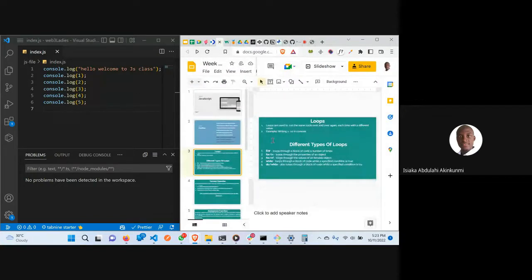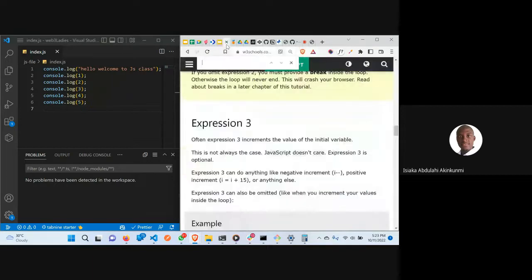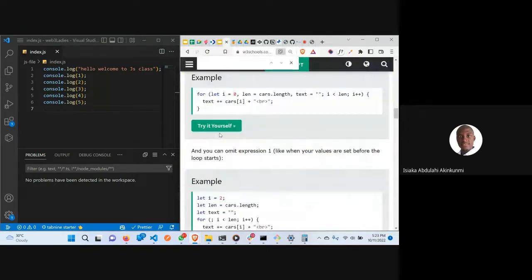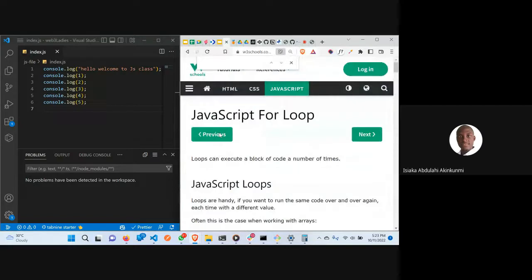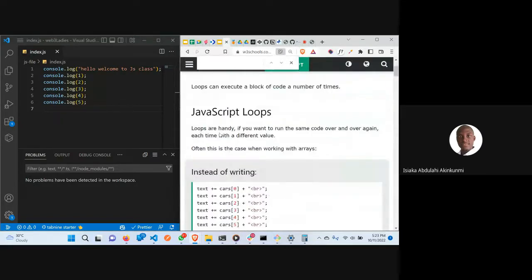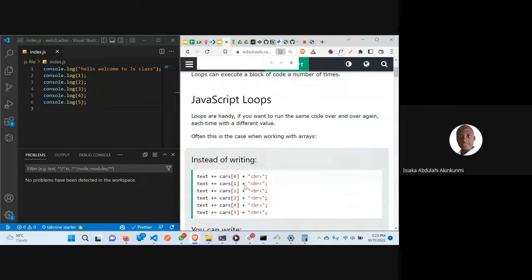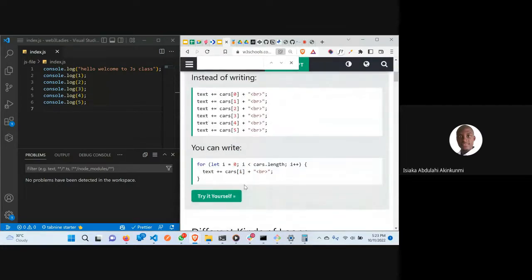Now, we have different types of loops. We have the for loop, for in, for of, while, and do while. Those are the 5 types of loops that we have. For the sake of this class, I'll also go to W3Schools so that you can always make reference to this if you don't understand anything. Just like I said, they are used to execute a block of code a number of times. You can see this is an example. Now, how do we write the for loop? The first one we are going to talk about is the for loop.